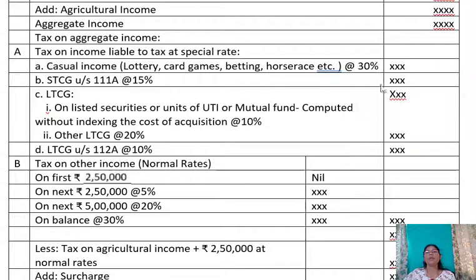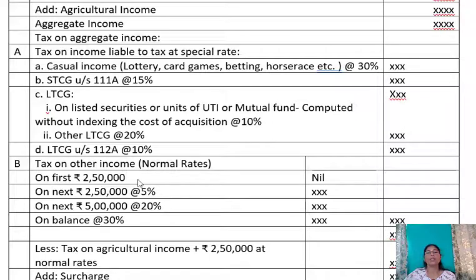So after providing for these items, we have to see the balance amount from the aggregate income. If you deduct these casual income, short-term capital gain and long-term capital gain, you get the balance of income. Now on the balance of income, we shall provide tax at the normal rates.